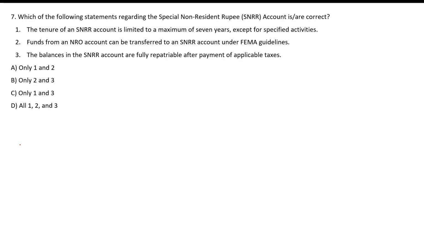It is a prohibited transfer. So, this statement is not correct. The balance in the SNRR account is fully repatriable after payment of applicable taxes. So yes, this statement is correct. So statement 1 and 3 are correct. This is the correct answer.